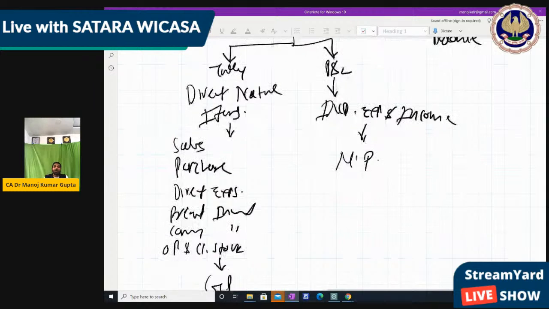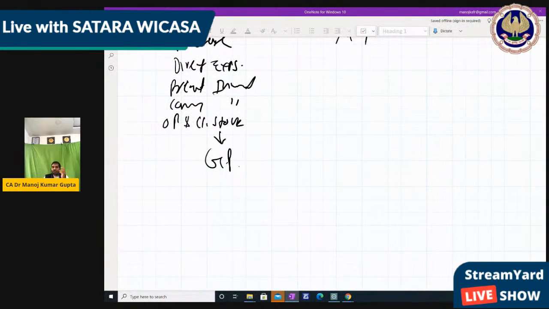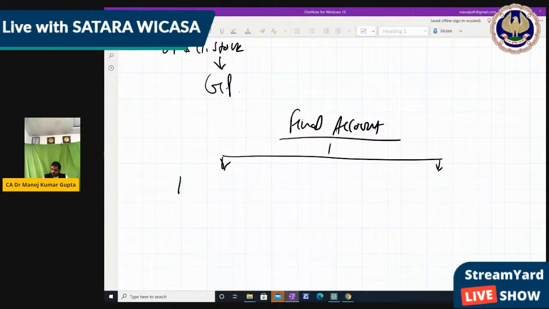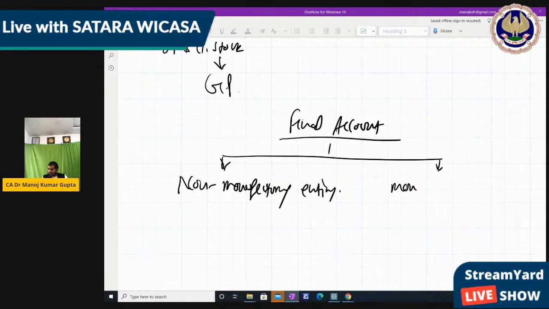Now we are talking about the final account for CA Foundation purposes. What is a final account? They divided final accounts in two ways: a non-manufacturing entity and a manufacturing entity. A non-manufacturing entity means they are just doing trading only.